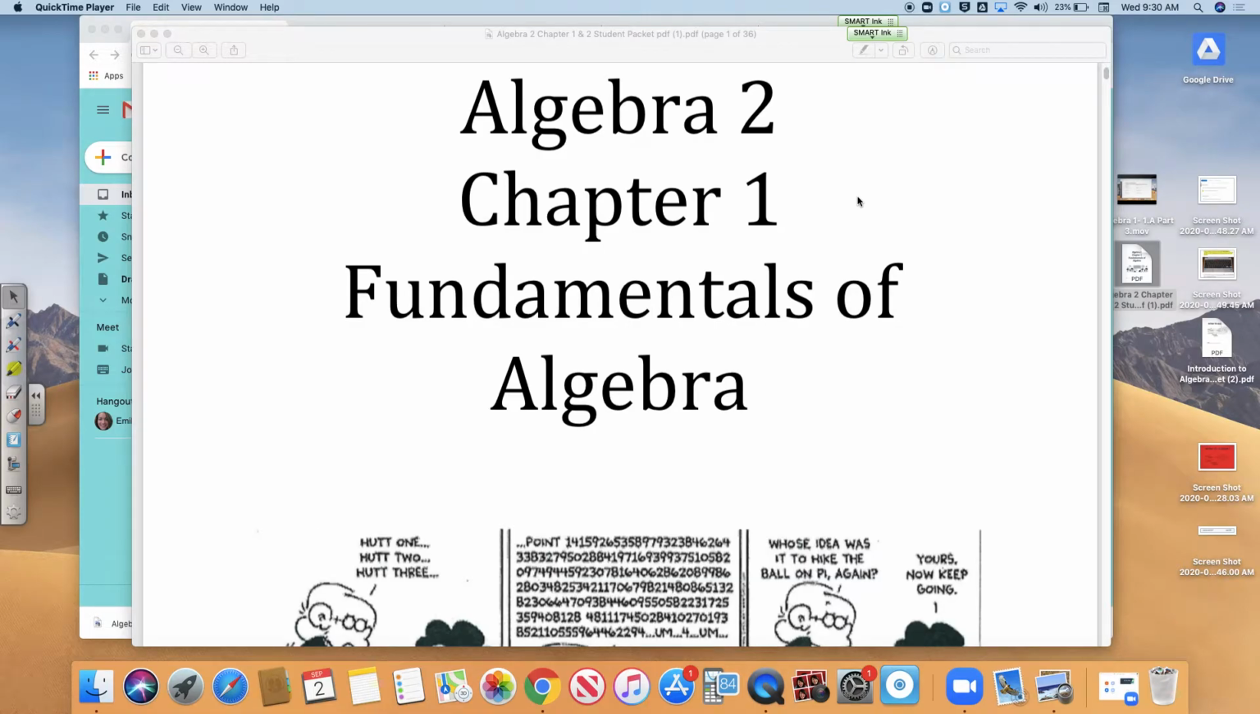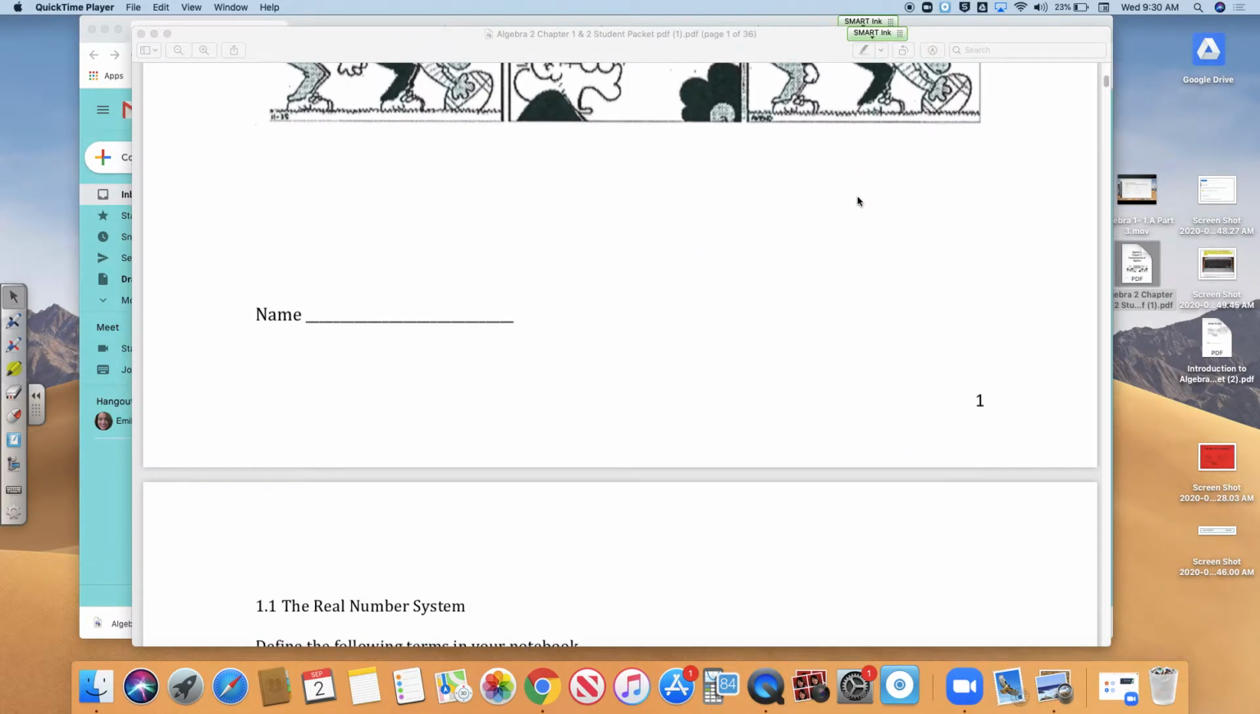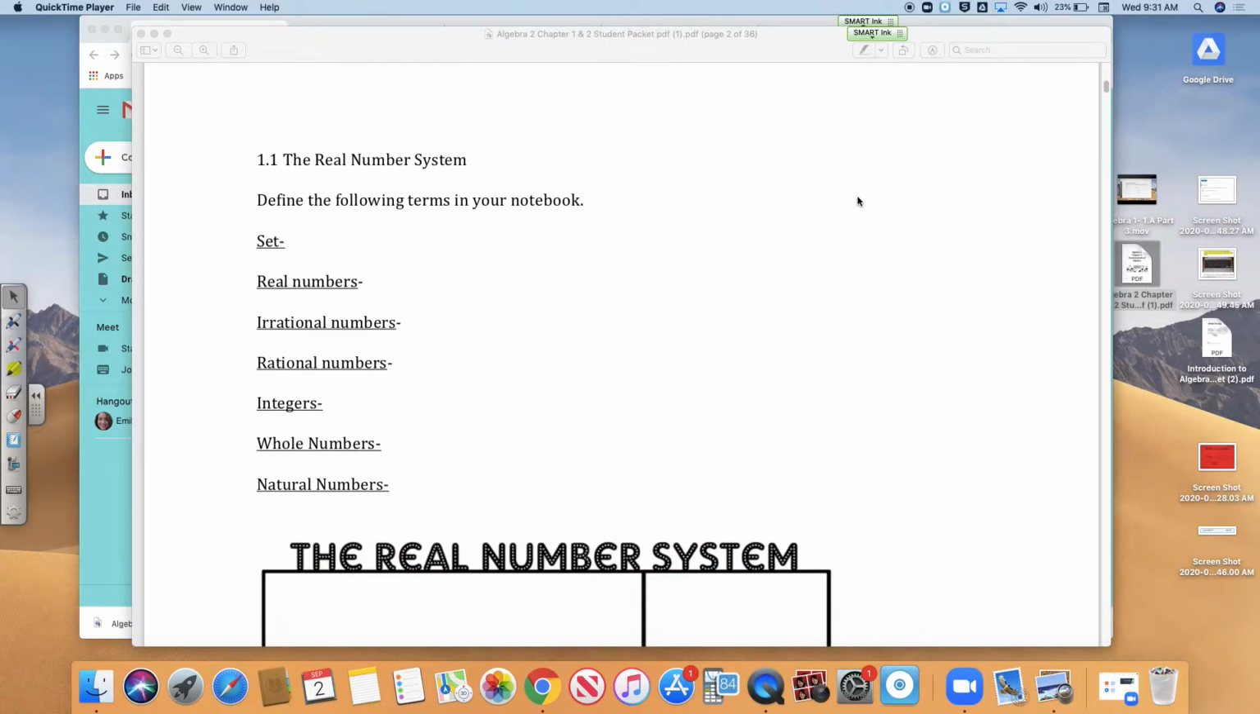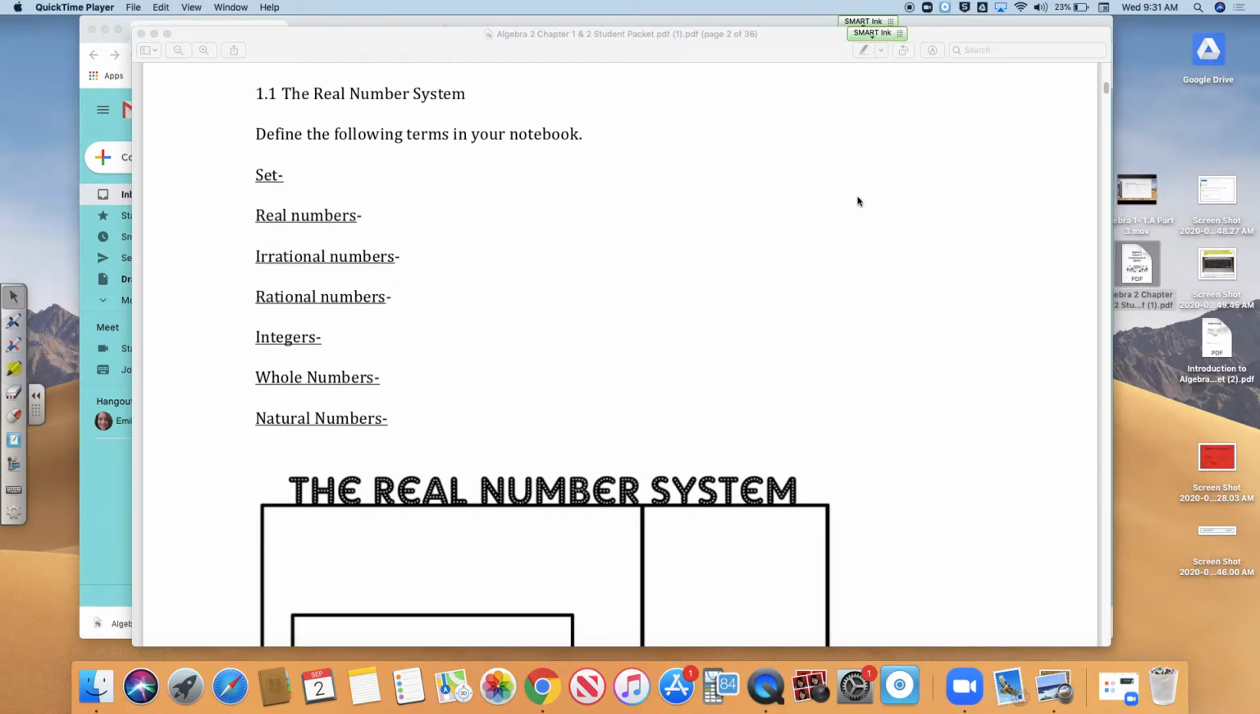Alright, welcome class to our first lesson of the year. We are in the red packet, Algebra 2, Chapter 1, Fundamentals of Algebra. So please, as we are doing this lesson, follow along and write down the notes as if you really would be in class. So let's start with 1.1, the real number system.